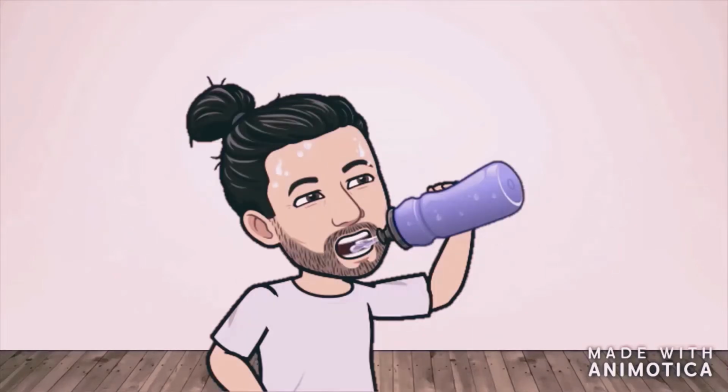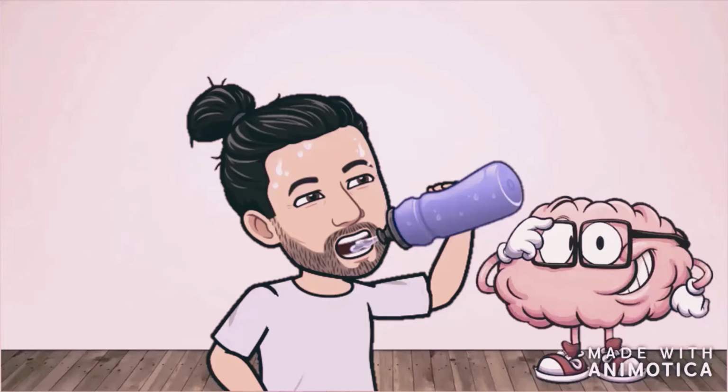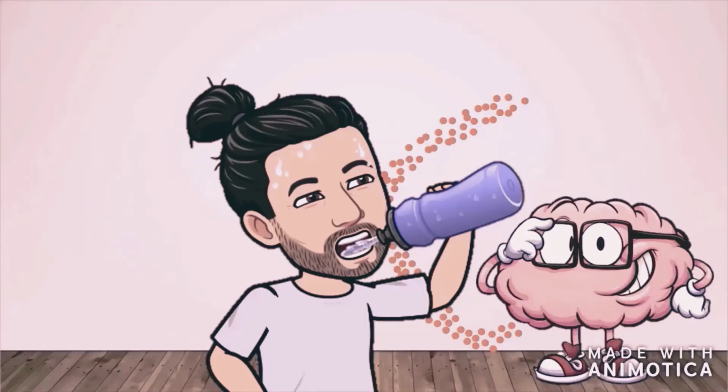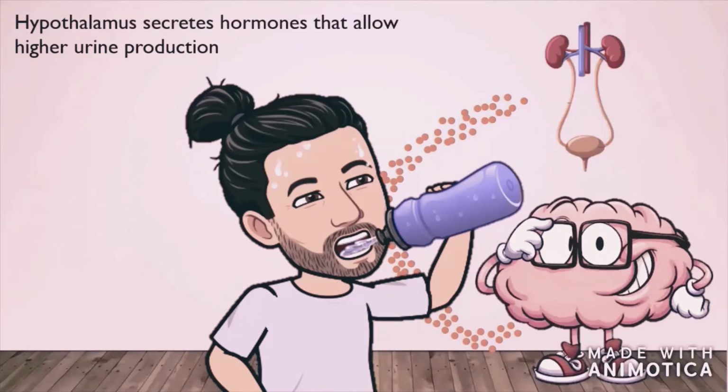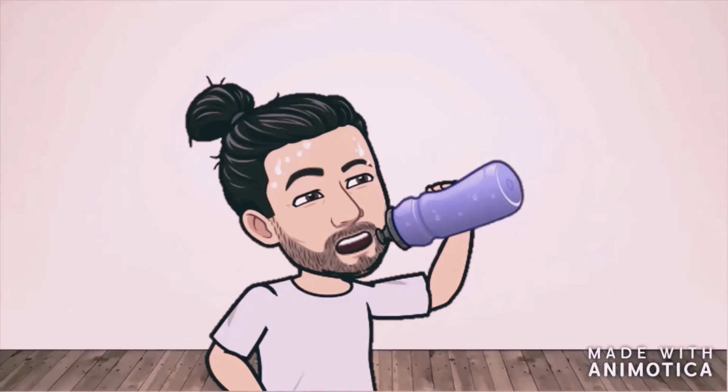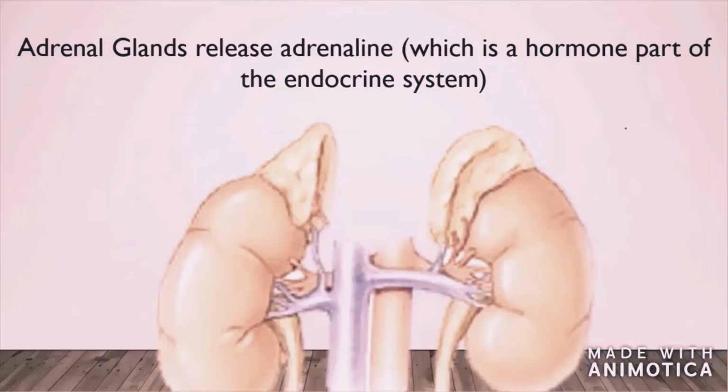The excretory system is also highly related to the endocrine system. When there is a very large volume of water in the body, hormones from the endocrine system are released. These hormones allow for higher amounts of urine production. If there are low volumes of water, less urine will be produced. As well as this, the adrenal glands, which are part of the endocrine system, are on top of each kidney and release adrenaline into your body.